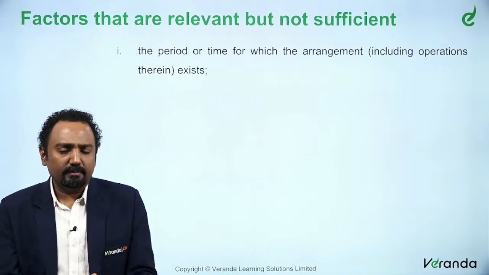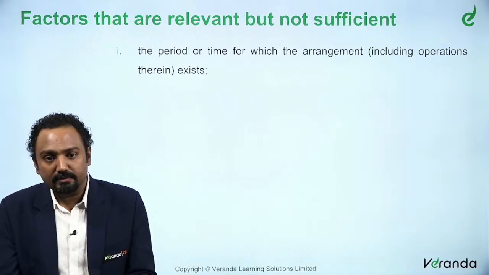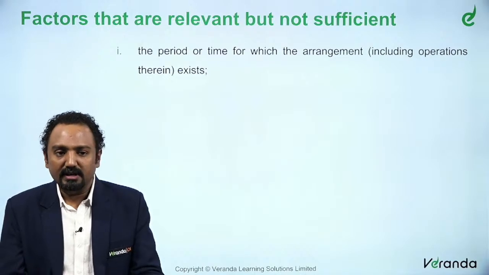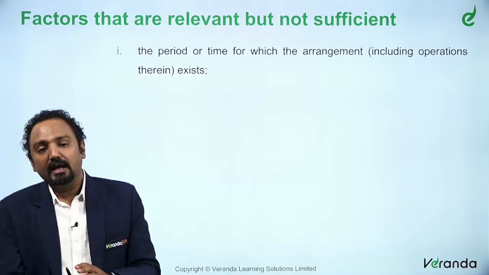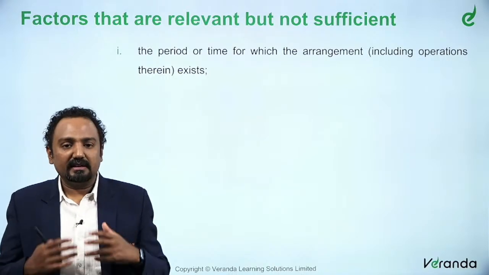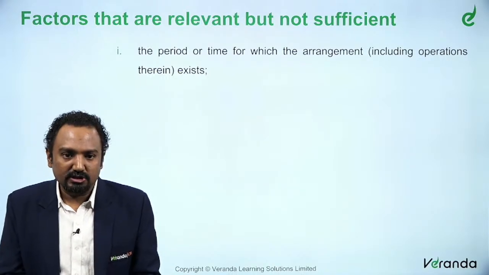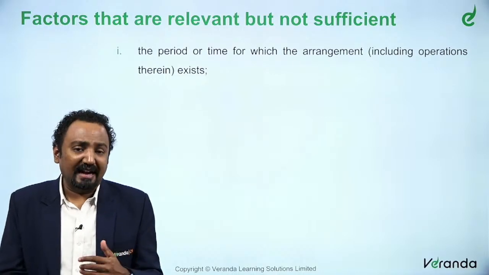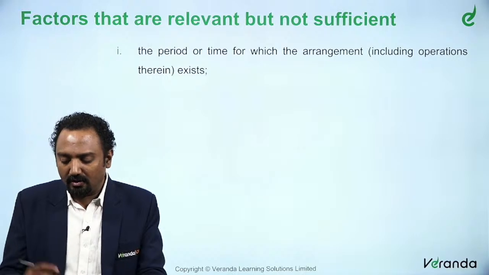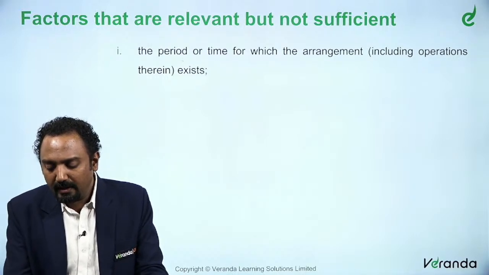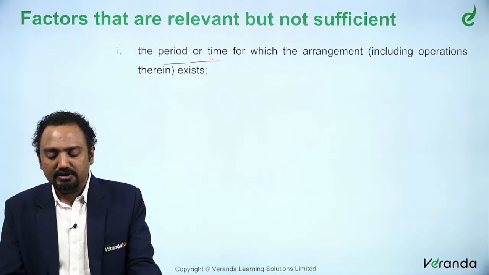Now, once you wanted to call something an impermissible avoidance arrangement, certain factors are not sufficient. Yes, it may mean that it is an impermissible avoidance arrangement, but that alone is not sufficient. Probably you need more reasons or something. So, basically, which is about the period or time for which the arrangement exists.